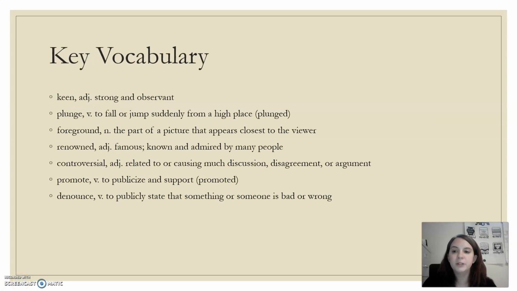Some key vocabulary for today. Keen is strong and observant. Plunge, to fall or jump suddenly from a high place. Foreground, the part of a picture that appears closest to the viewer. Renowned is famous, known and admired by many people. Controversial, related to or causing much discussion, disagreement, or argument. Promote is to publicize and support, and denounce is to publicly state that something or someone is bad or wrong.